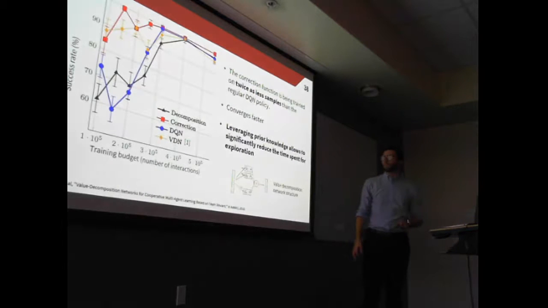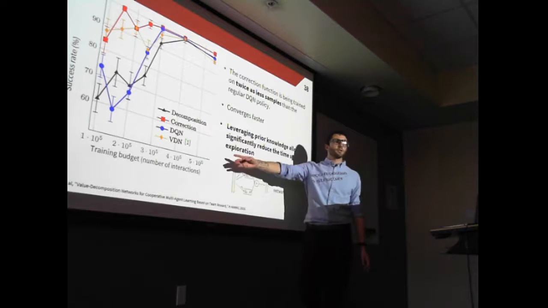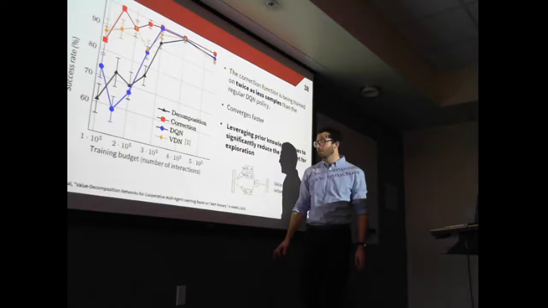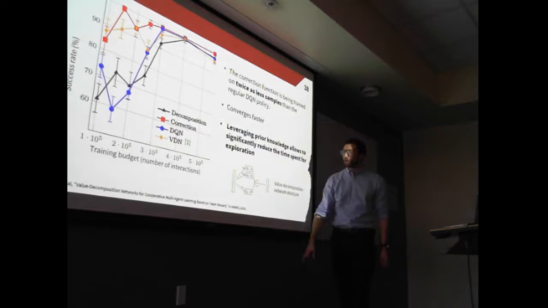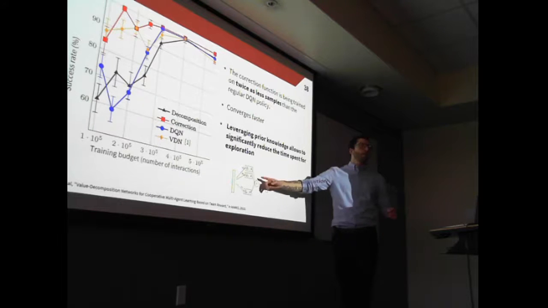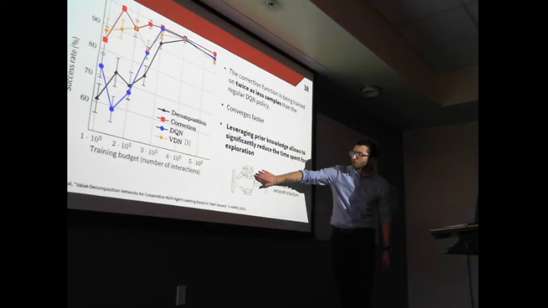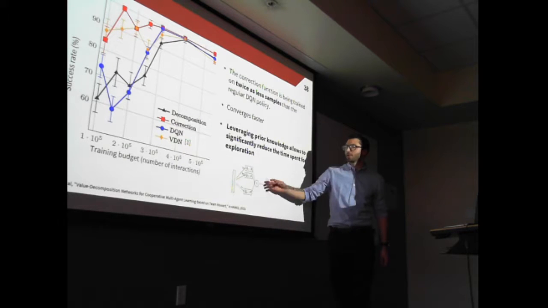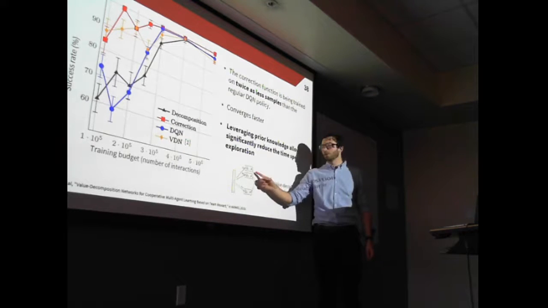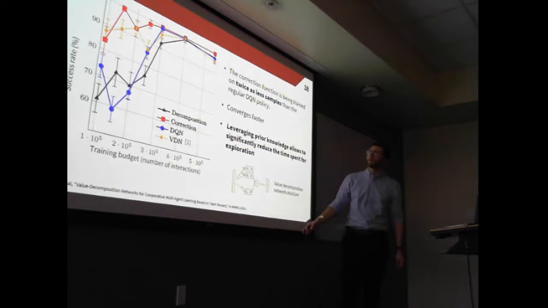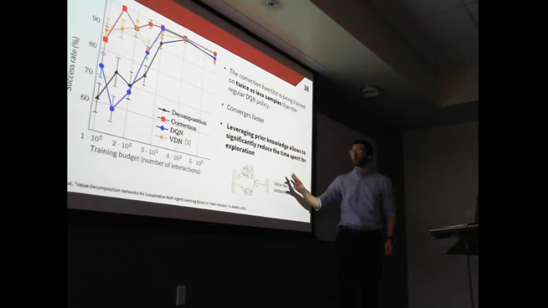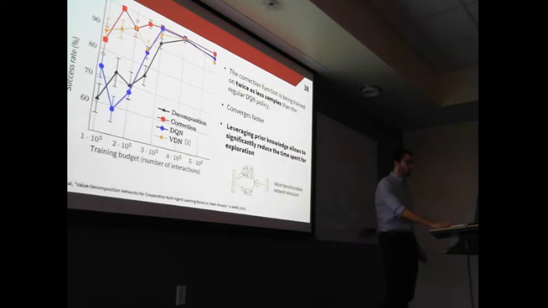We compare against this value decomposition network baseline. It's an idea that came up at about the same time. And instead of having this two-step learning procedure, they also assume that we can decompose the problem, but they are going to jointly learn the weights of the individual utilities. So that's the main difference. And we got pretty similar trends, but it was a bit harder to tune and get to converge consistently.